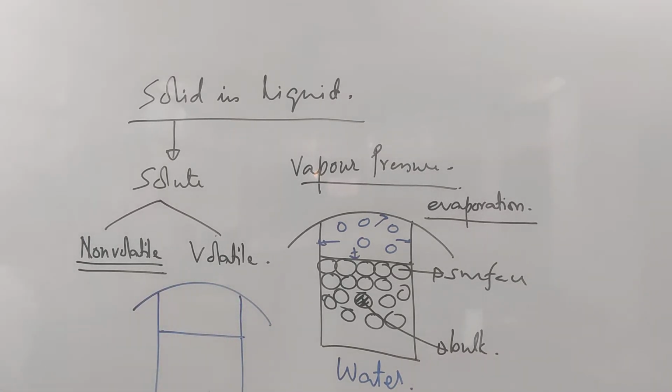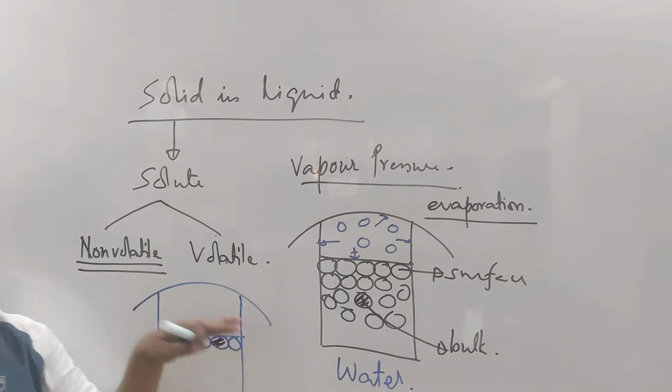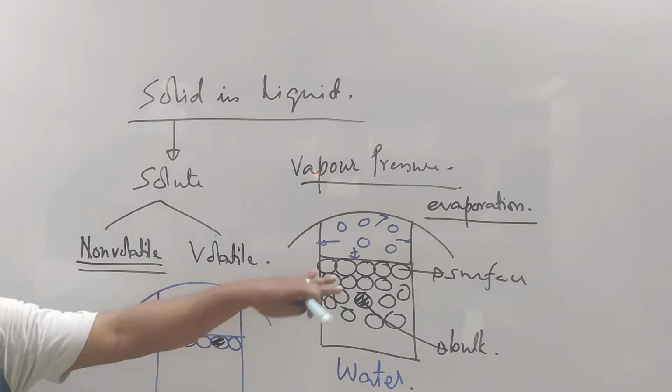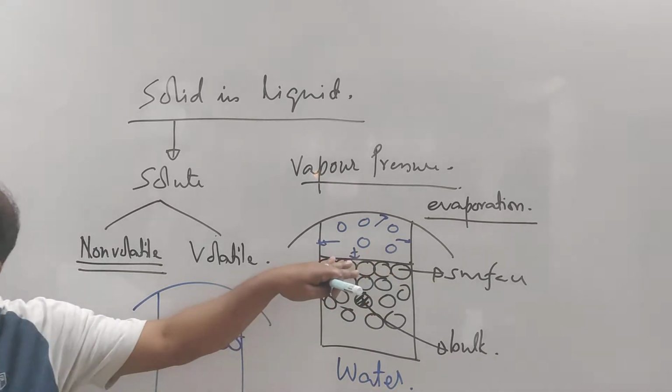So now, obviously the surface is also covered. Now, at the surface, the molecules that are present are not all water. Some molecules of sugar are there also. So now, at the surface, a lesser number of water molecules are available for evaporation.